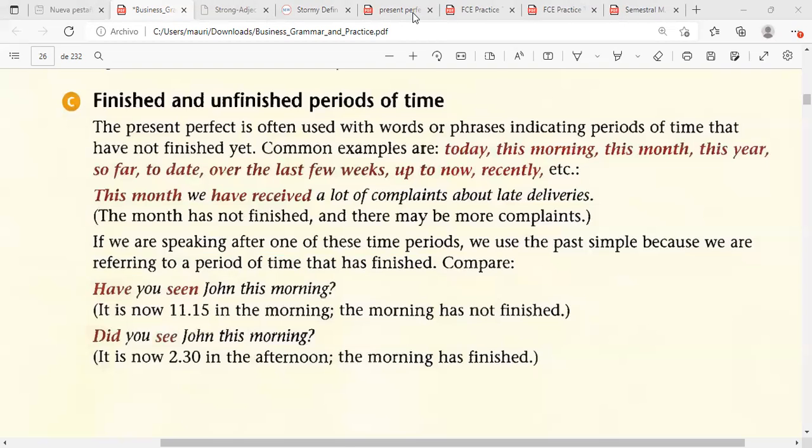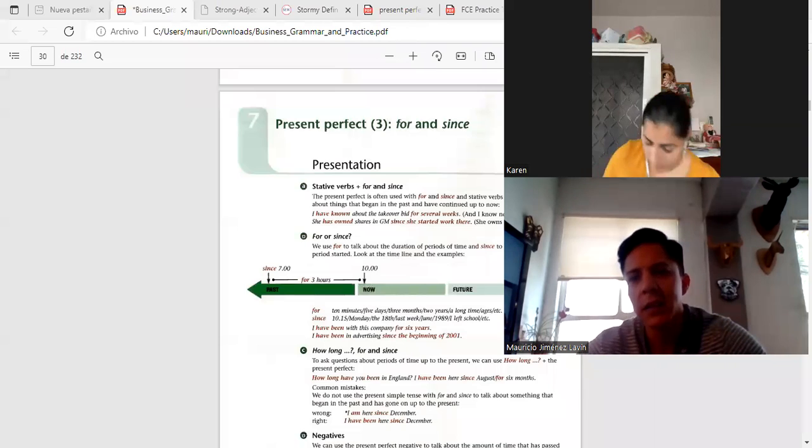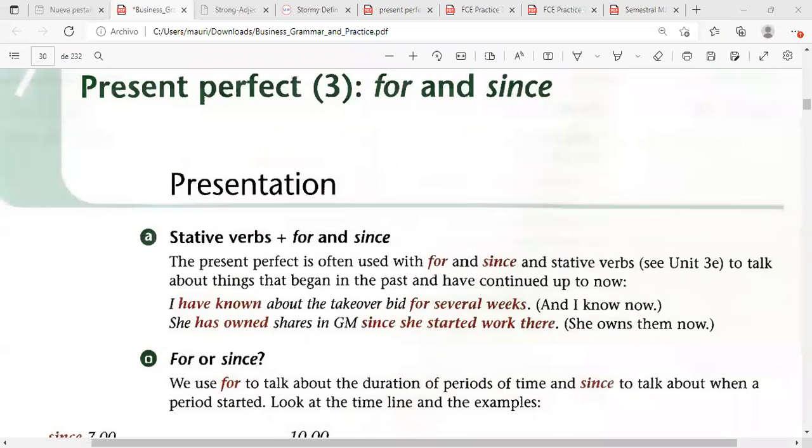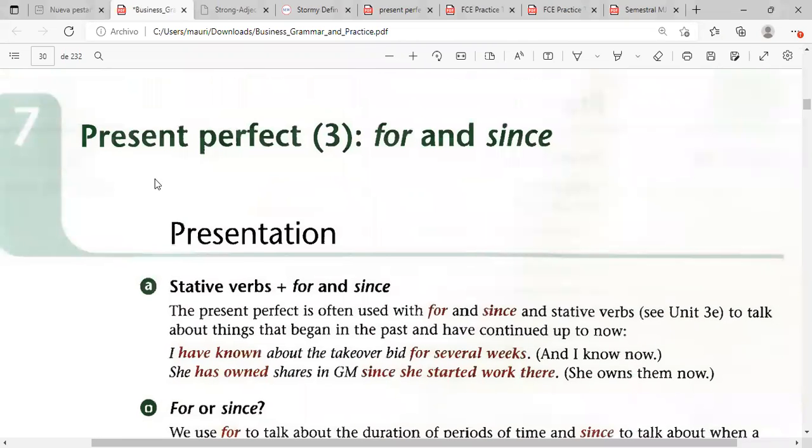Now we're going to check and continue with the other part of the time references. All right. So we continue with the present perfect and the words we use when we want to talk about different directions of time. We use then, for, and since. So let's analyze how and when we use these words.